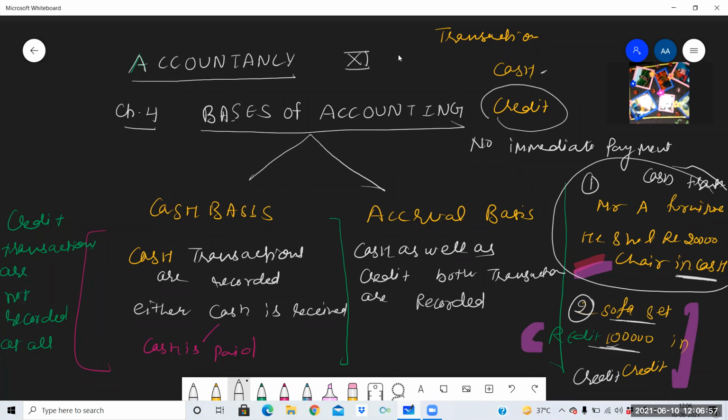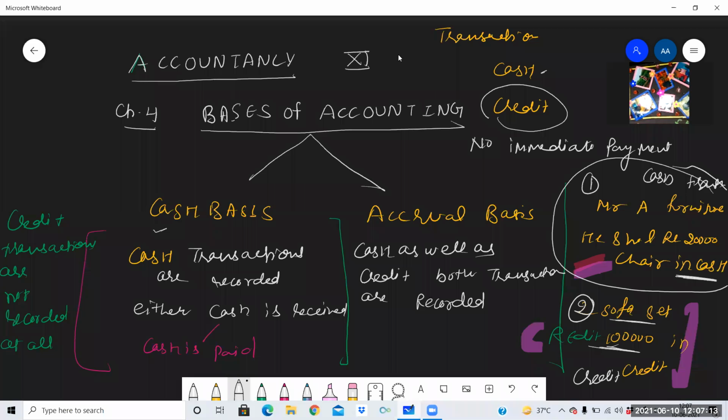So cash basis, only the cash transactions will be recorded. So this transaction, the credit transaction, will be ignored. Accrual basis, cash as well as credit, both the transactions will be recorded. No transaction will be ignored.